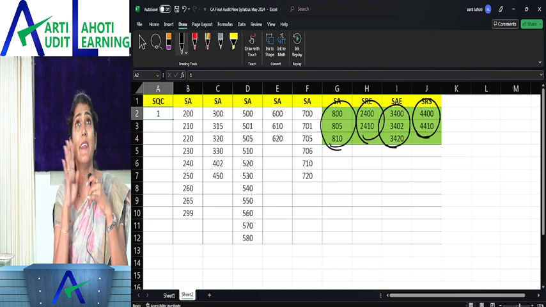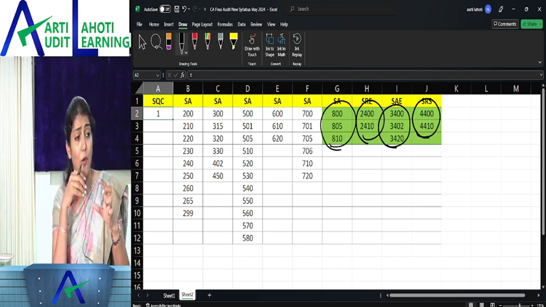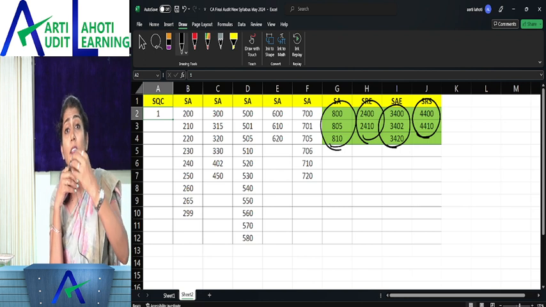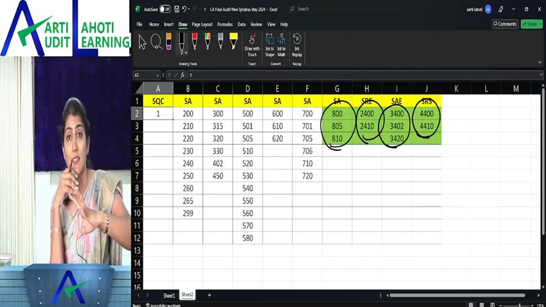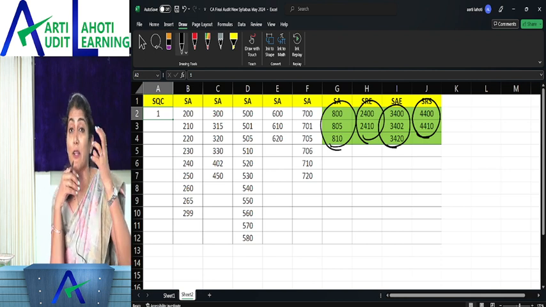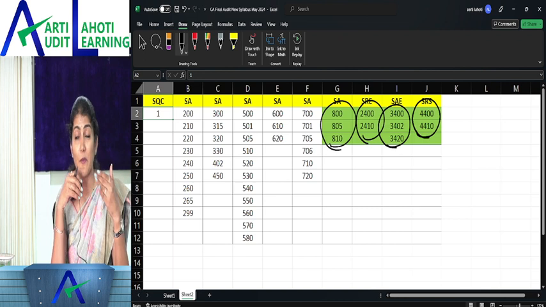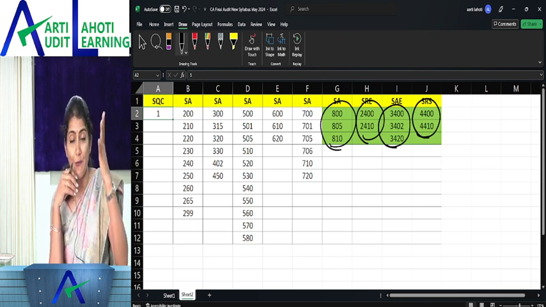And earlier in the CA final audit, there used to be always a module 3, which used to be regarding the auditing pronouncements, where all the bare text of all the auditing standards, including the main material and the application and the other explanatory material, used to be given. But if you see currently in the study material of the institute for the new syllabus, we don't see that, right?